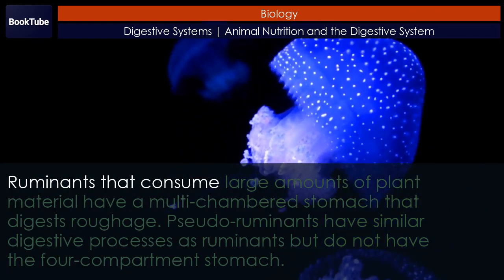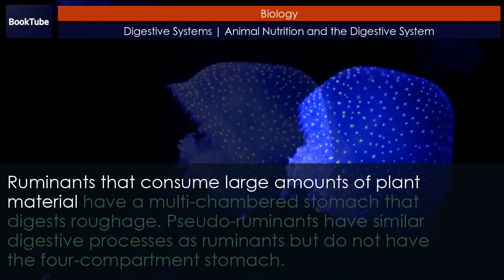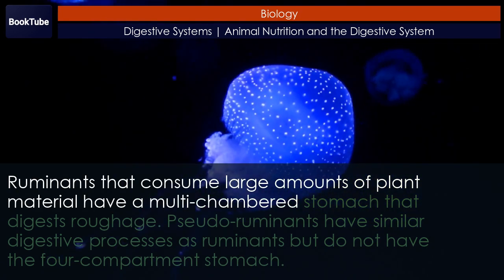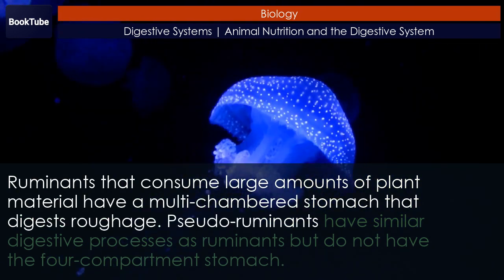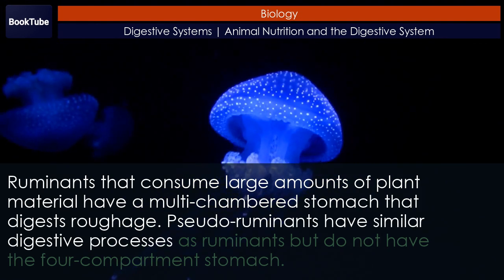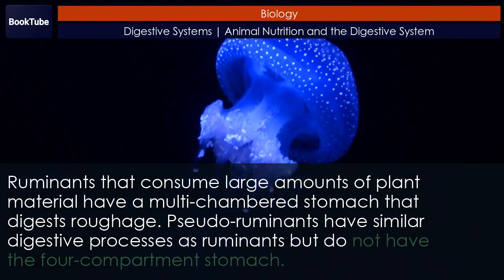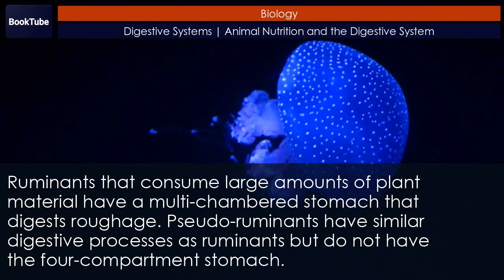Ruminants that consume large amounts of plant material have a multi-chambered stomach that digests roughage. Pseudo-ruminants have similar digestive processes as ruminants but do not have the four-compartment stomach.